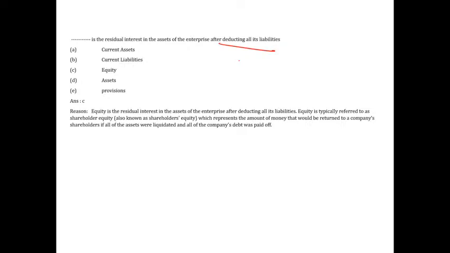These things are given in your basics of accounting or accounting terms and introduction to financial accounts. In all these notes I have given. Guys, this is a very basic question. Why I have given here is, suppose there are two chapters in your syllabus.